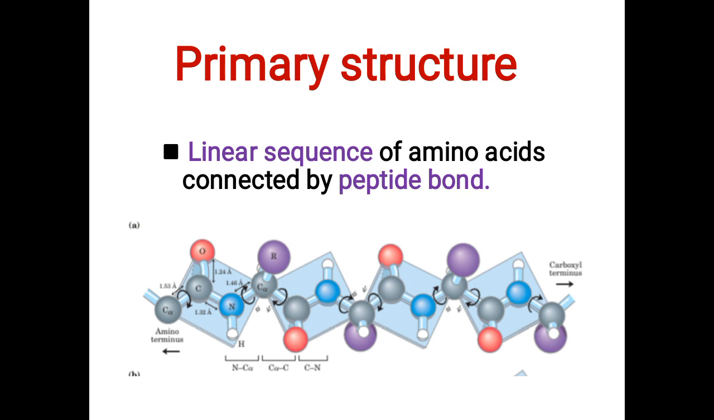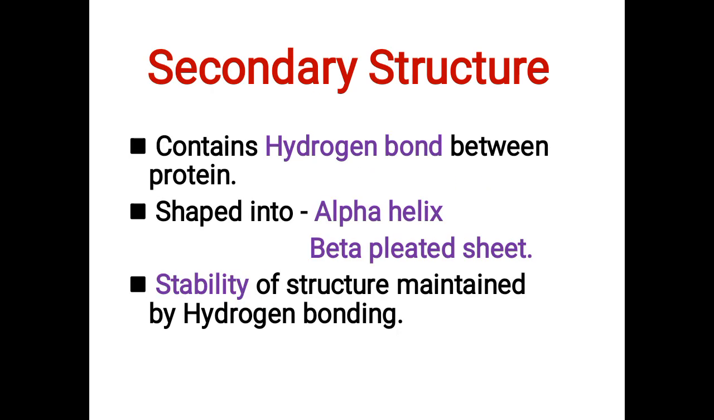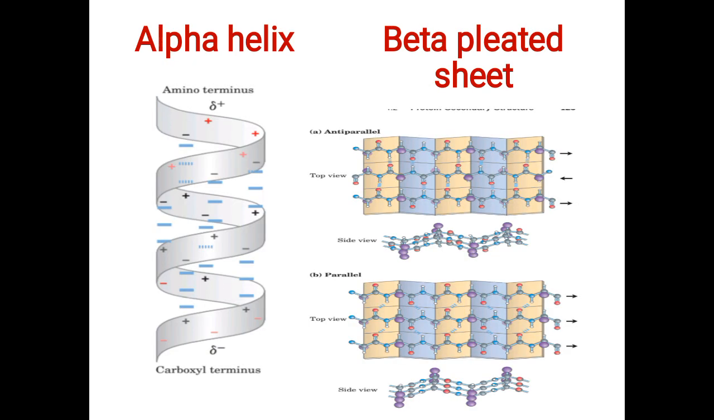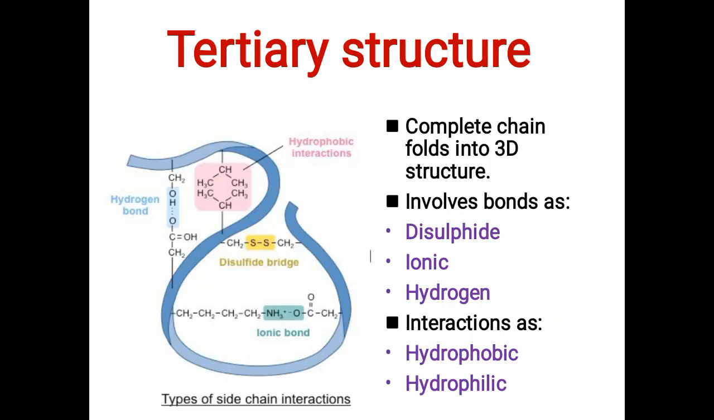Primary structure is the linear sequence of amino acids connected by peptide bonds. Secondary structure contains hydrogen bonding that occurs within the protein. Due to this, they shape into two types: alpha helix and beta pleated sheet. One important thing is hydrogen bonding. These hydrogen bonds stabilize the structure of the protein. You can see the alpha helix and beta pleated sheet form because of hydrogen bonding between carbonyl and amino groups in the peptide backbone. Let's see the tertiary structure.